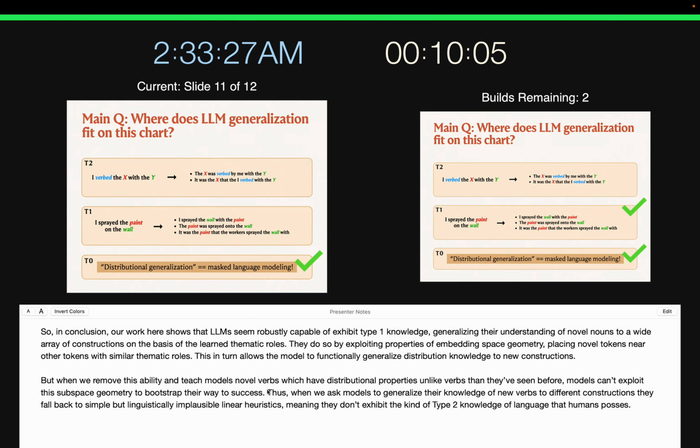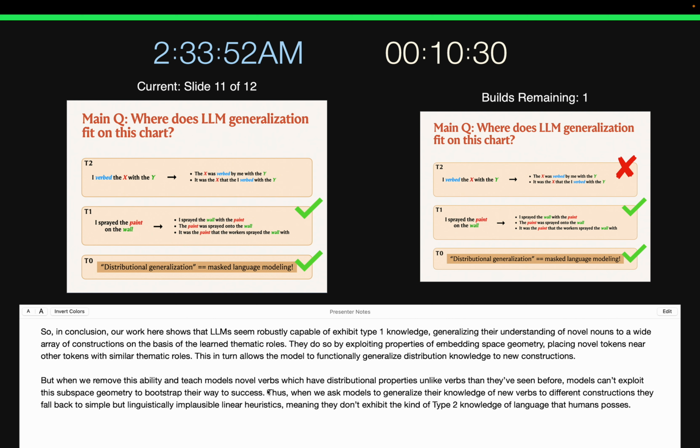So in conclusion, our work here shows that large language models seem robustly capable of exhibiting type 1 knowledge, generalizing their understanding of novel nouns to a wide array of constructions on the basis of the learned thematic roles. They do so by exploiting properties of embedding space geometry, placing novel tokens near other tokens with similar thematic roles. This, in turn, allows the models to functionally generalize distributional knowledge to new constructions.